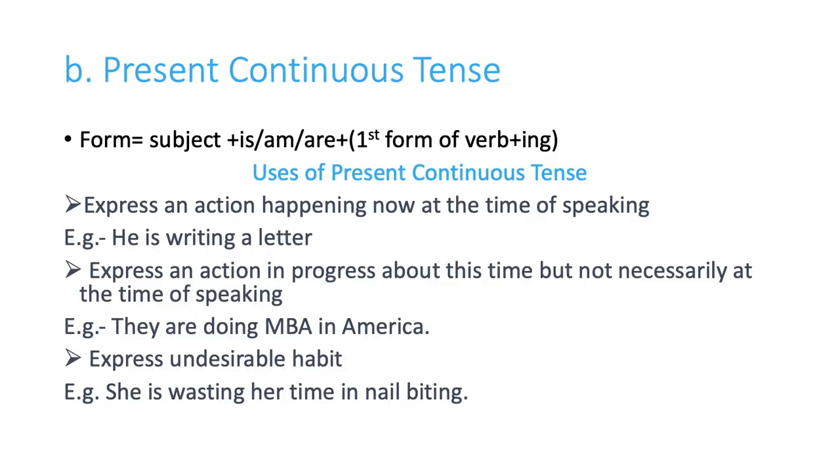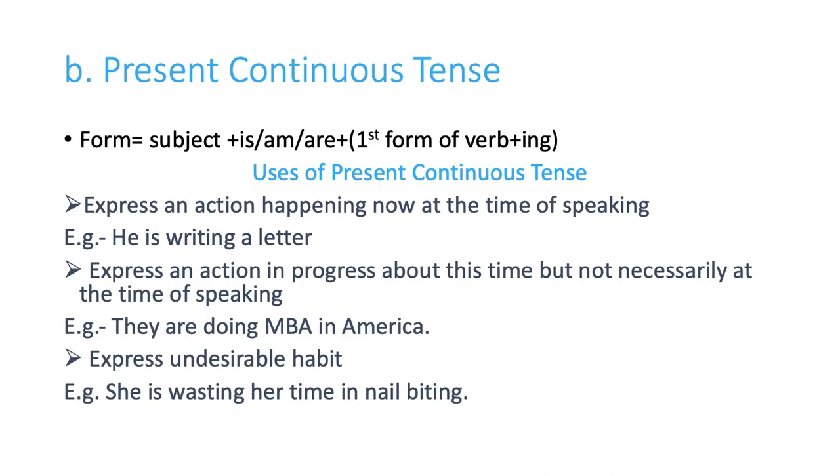Okay. Now let us come to present continuous tense. So children, what is the formation if we talk about? Yes, subject plus is, am, are, and verb ing form. Verb first form, and we are also adding ing form to show the continuity of an action.